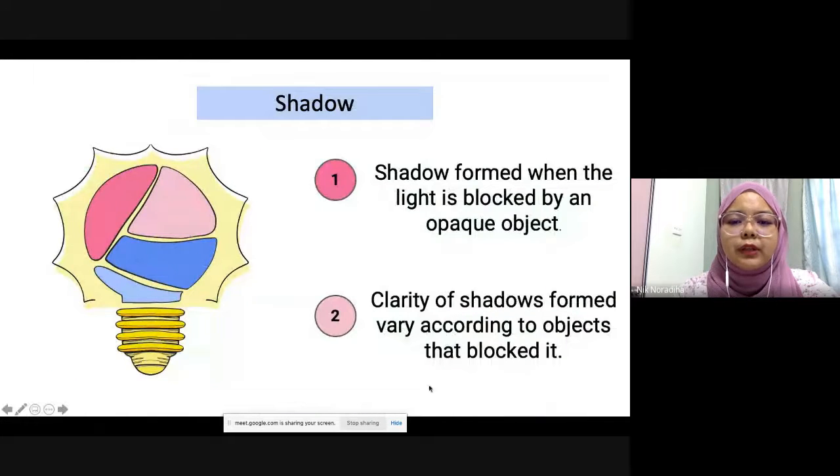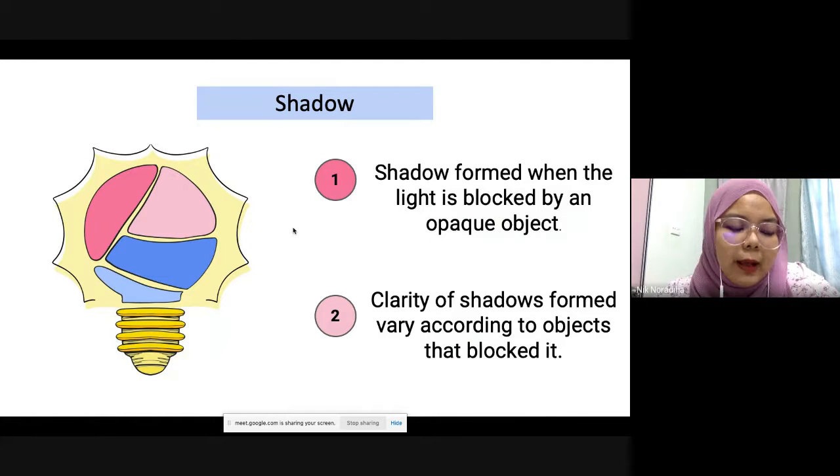So today we are going to look at the shadow. Just now teacher already asked, and Amal answered me: shadow is formed when the source of light is blocked by an object. So we have three types of object: transparent, translucent, and also opaque object. Just now in the video we have seen and already discussed that human is an example of an opaque object.